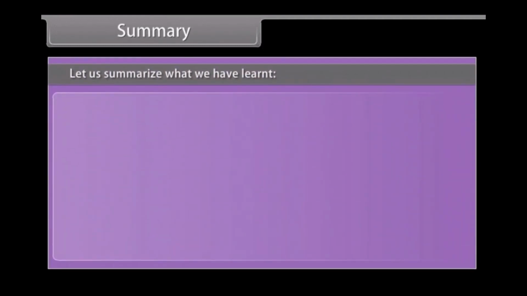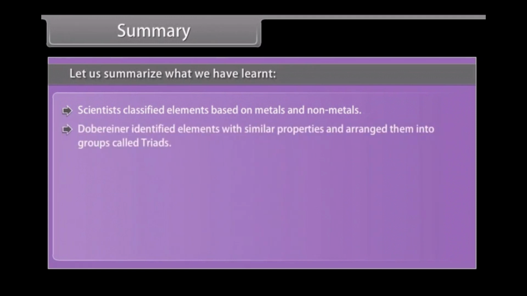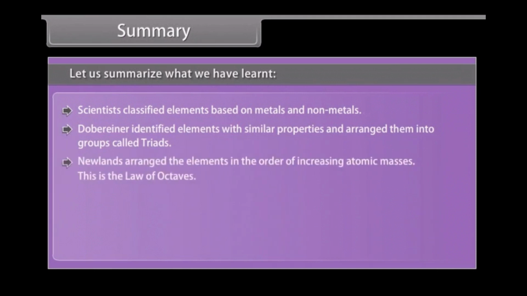Summary. Let us summarize what we have learned. Scientists classified elements based on metals and non-metals. Barberena identified elements with similar properties and arranged them into groups called triads. Newlands arranged the elements in the order of increasing atomic masses. This is the law of octaves.